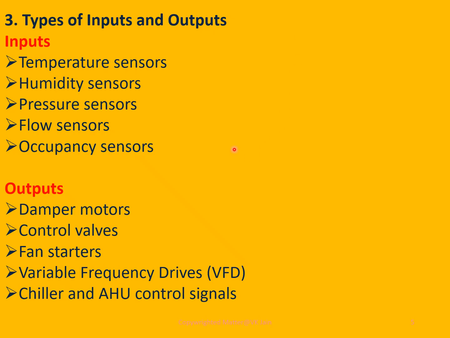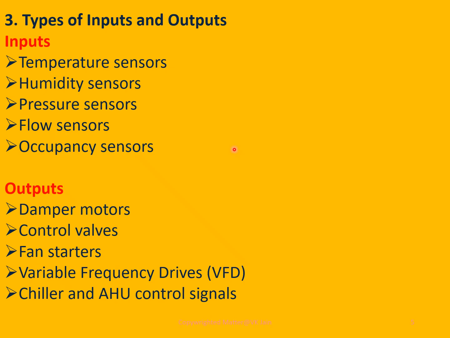Friends, now we are providing details on types of inputs and outputs. The input may be temperature sensor, humidity sensor, pressure sensor, flow sensor, and occupancy sensor, and so many other input types.